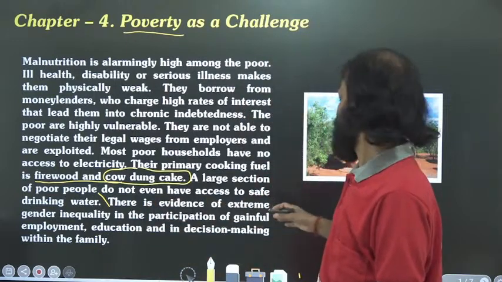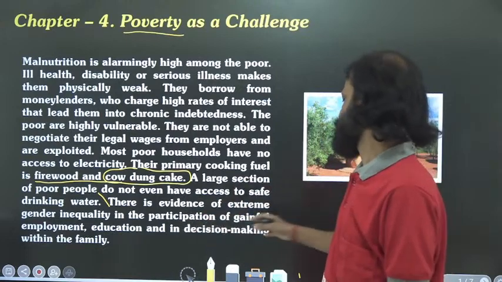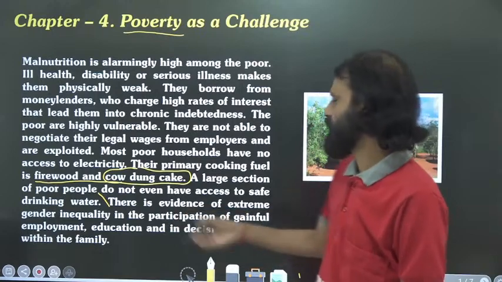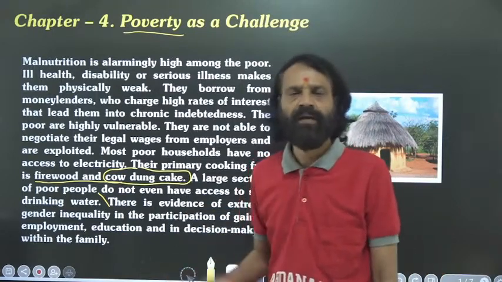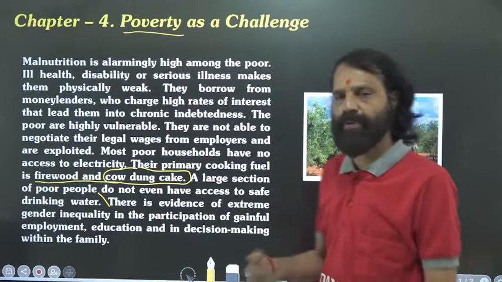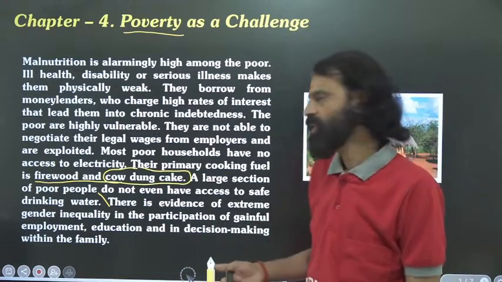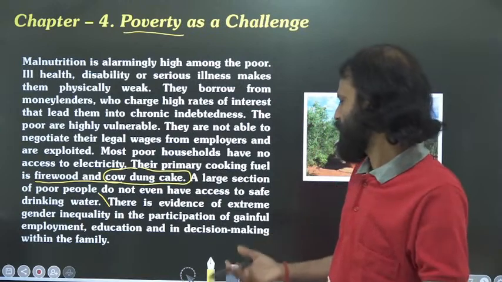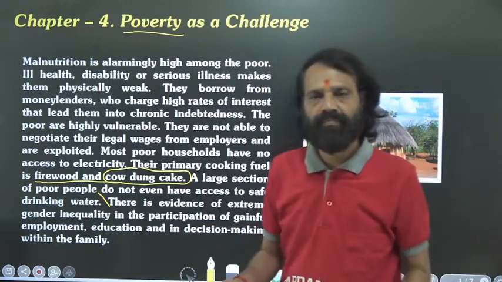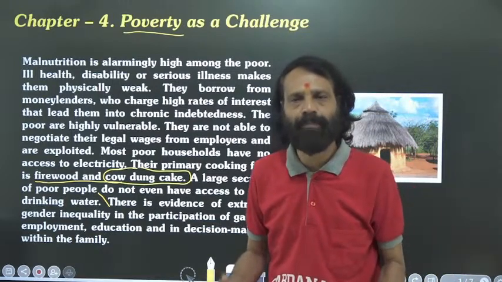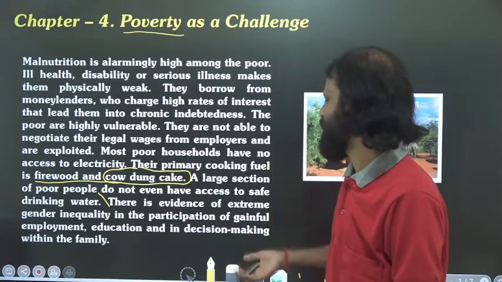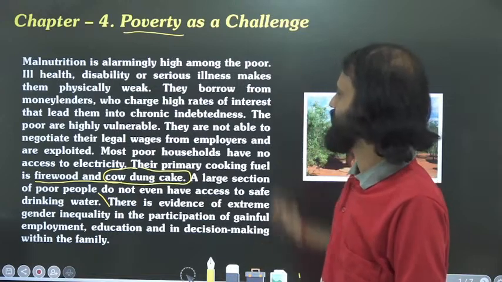There is evidence of extreme gender inequality in the participation of gainful employment, education and decision making within the family. What is happening mainly in villages or rural areas? Unemployment is still prevailing. Another thing is that proper education facilities are not available. In decision making, these poor people don't have that much ability. They are actually neglected in many areas of their life. That is what we see here.